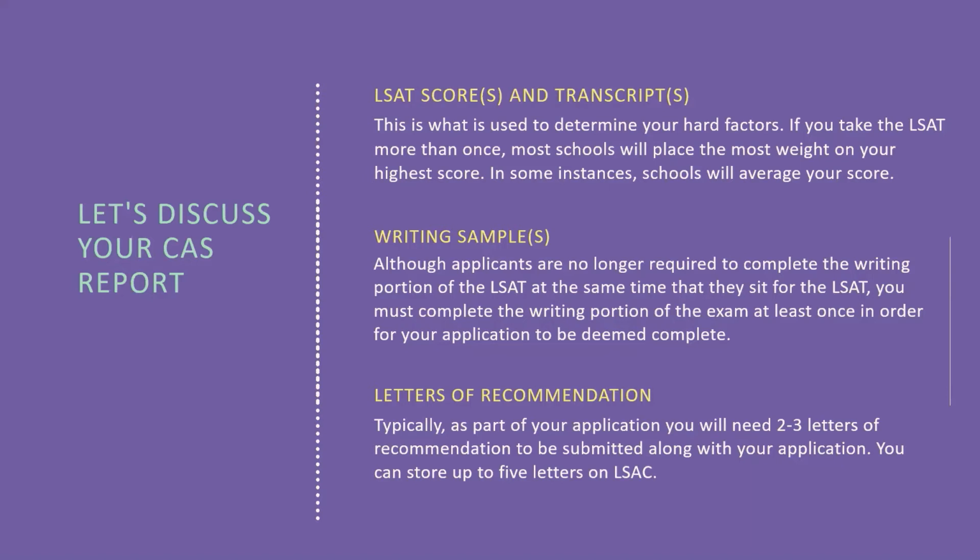Also, if you get a graduate degree, know that law schools will also look at those transcripts too. But a graduate GPA is never used in lieu of an undergraduate GPA. I think that sometimes students think that getting a graduate degree is a good way to offset an undergraduate GPA. But the truth is the best way to offset a low GPA is to always try to get a good LSAT score and vice versa. Of course, there are limits to this, and I'll discuss that a bit later, but do know that that is really the best way to offset either a low LSAT score or a low GPA: to get a high score or a high GPA to make up for the other number.